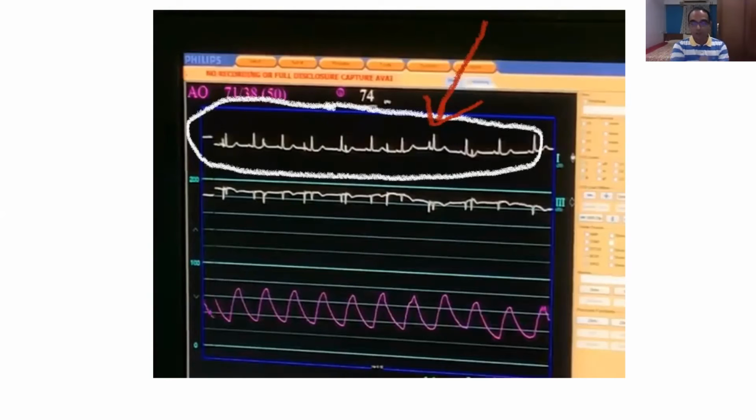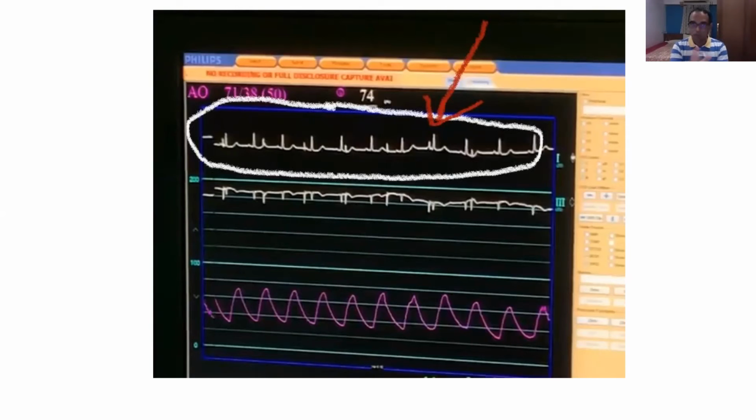And there's a lot of literature about it, that when you give pulses, there could be some asynchronous capture. Sometimes it may capture, sometimes it may not capture also. But definitely, though there are no side effects seen as of now, because IVL is a very new therapy, whenever you see certain spikes in the ECG, there could be a concern that these spikes can fall on the R on T and it can cause arrhythmias, though arrhythmias have not been reported with this therapy.